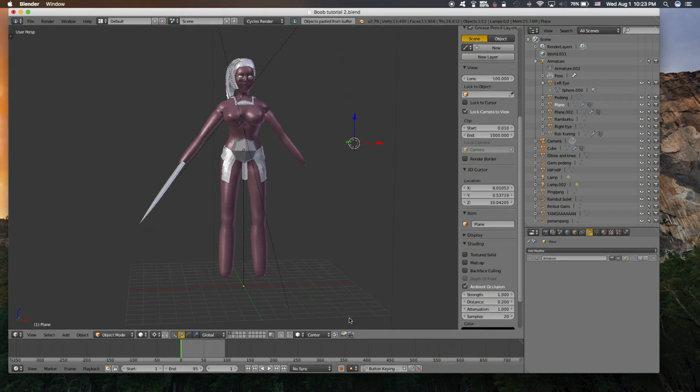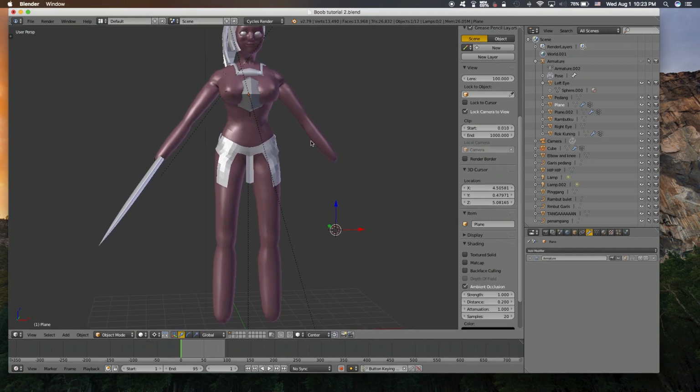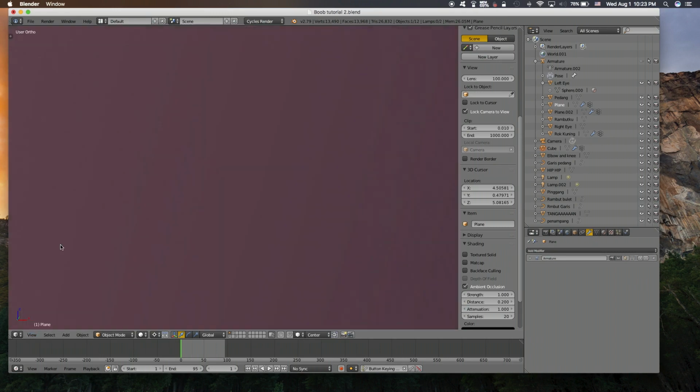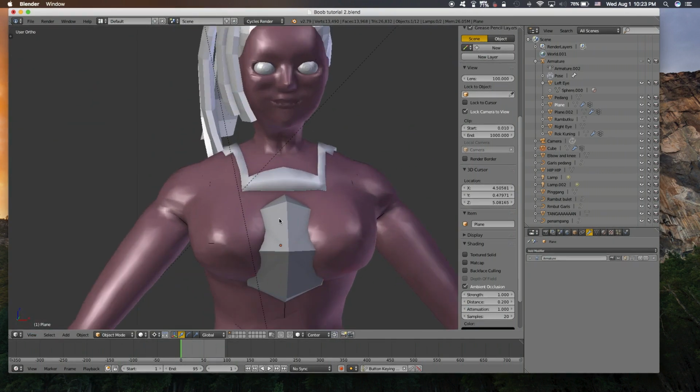Move it upwards. Okay, zoom in. Wait. Zoom in.